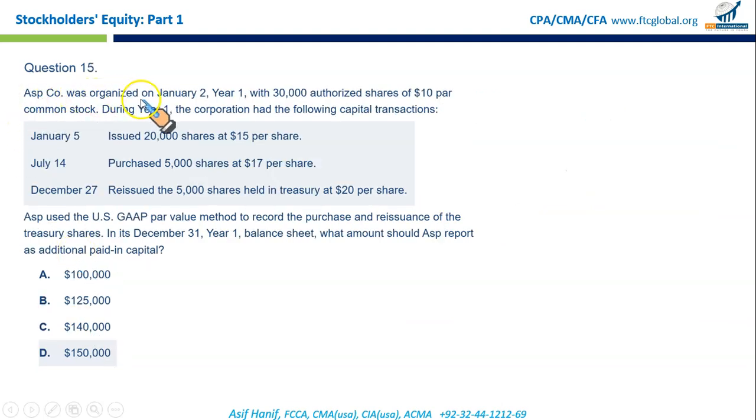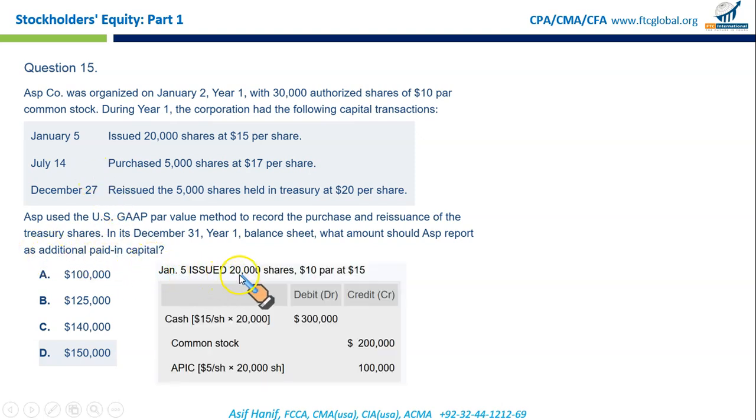ASP company was organized on January 2, year 1 with 30,000 authorized shares of $10 par common stock. During year 1, the corporation had the following capital transactions. January 5th, issued 20,000 shares at 15 per share. Let's see. ASP used the US GAAP par value method to record the purchase and reissue of the treasury shares in its December 31st year 1 balance sheet. What amount should ASP report as additional paid in capital?